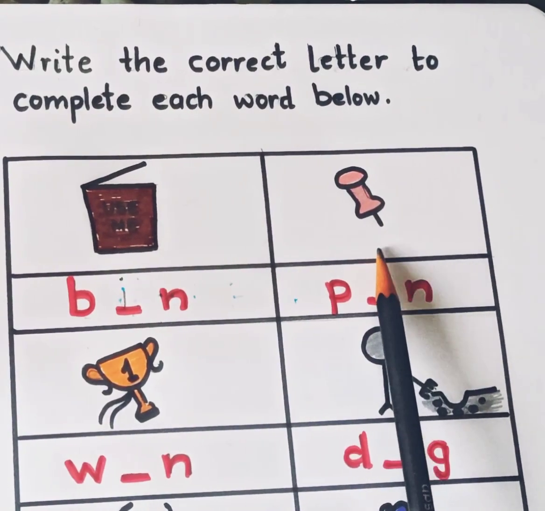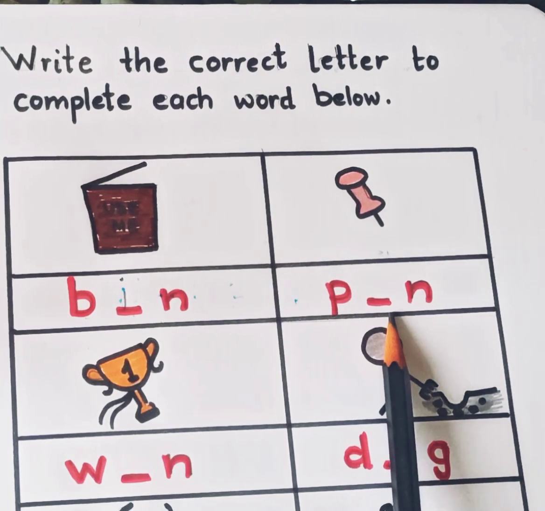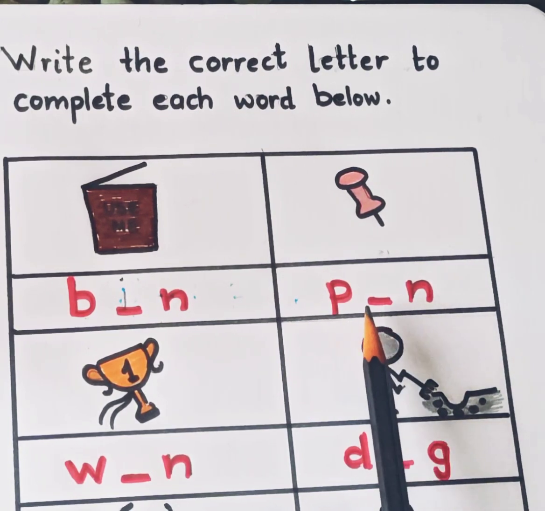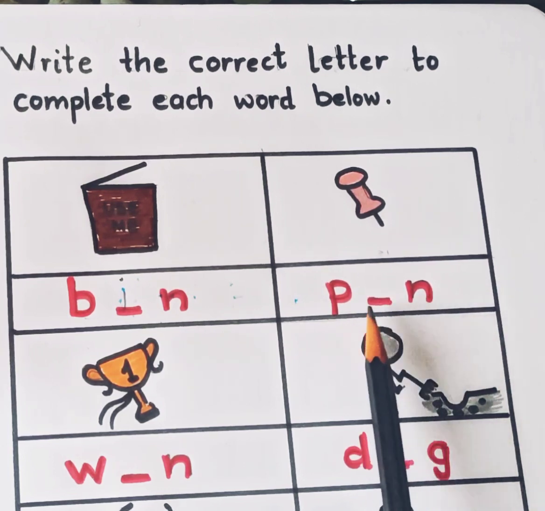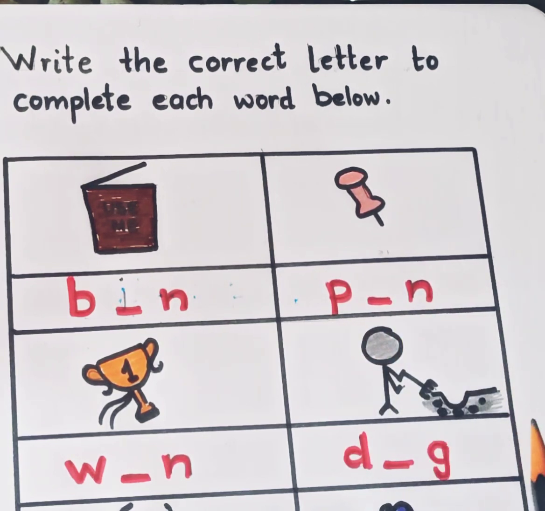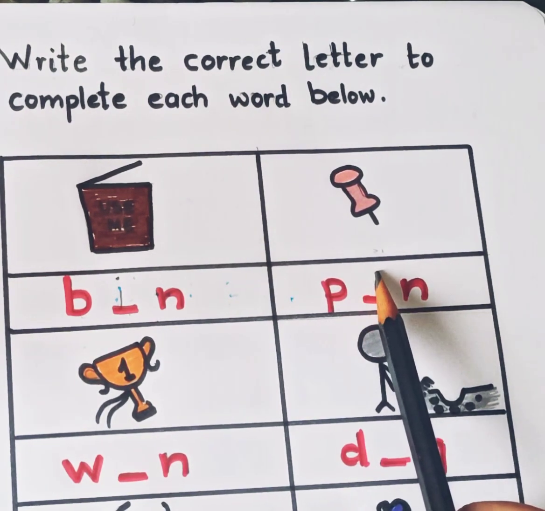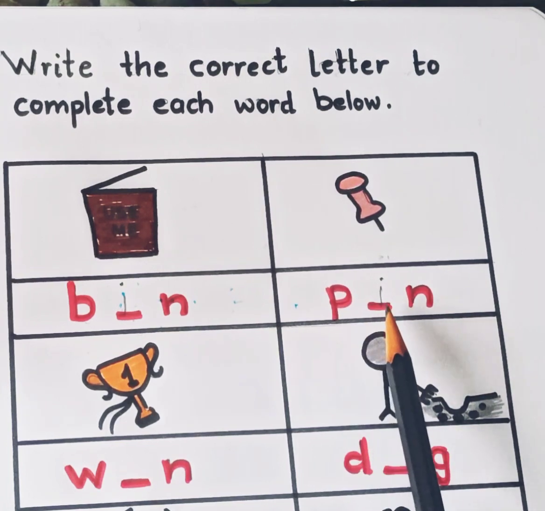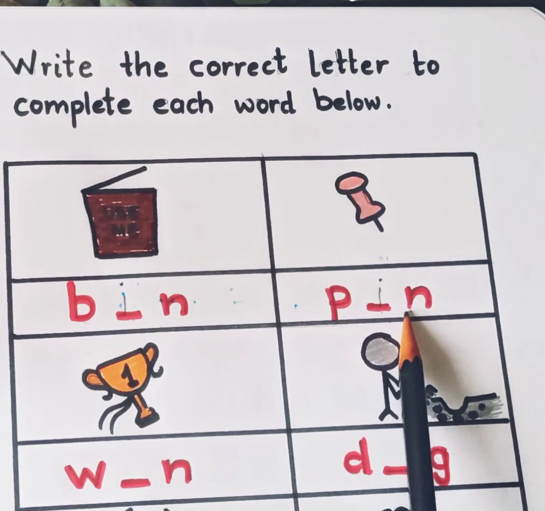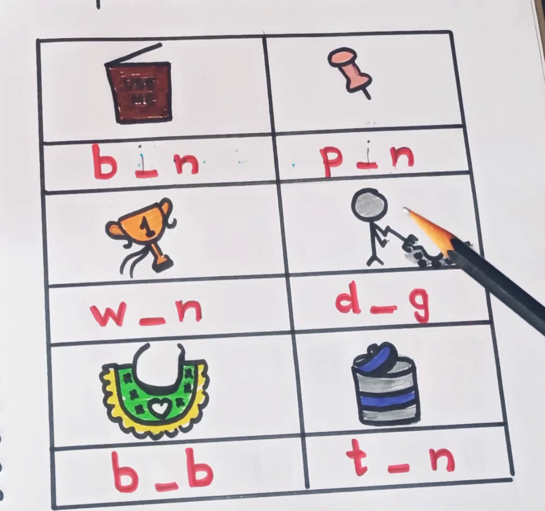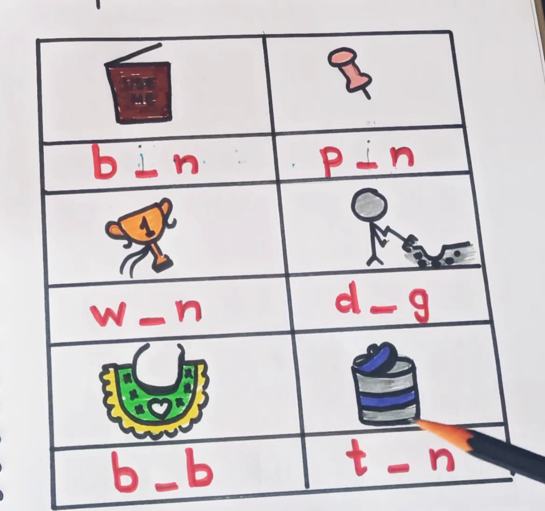Next, this is the picture of pin. Same here, the sound of I is missing. P-I-N, pin. So we will write letter I to complete the spelling of pin. Now let's read: P-I-N, pin. And this way you need to complete the spelling of win, dig, bib and tin.